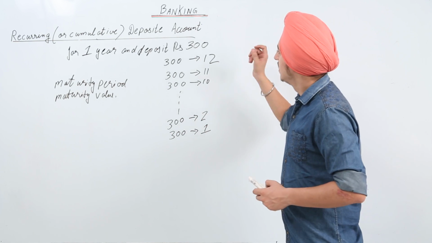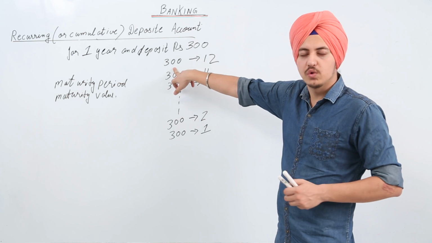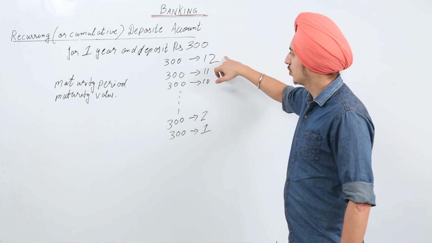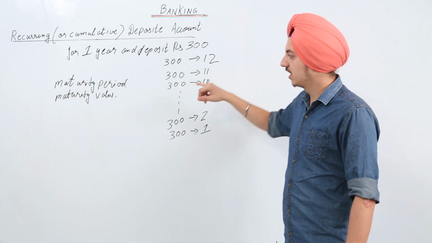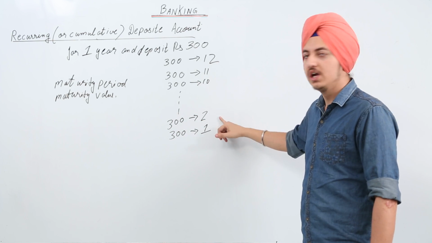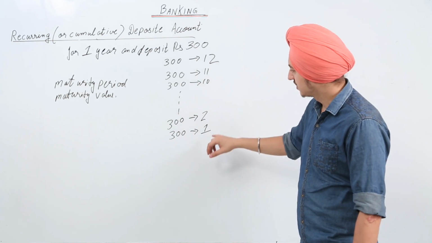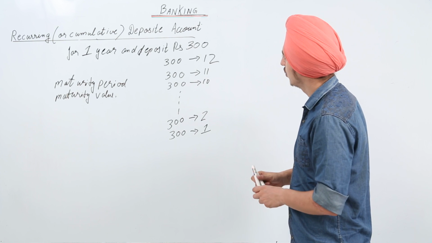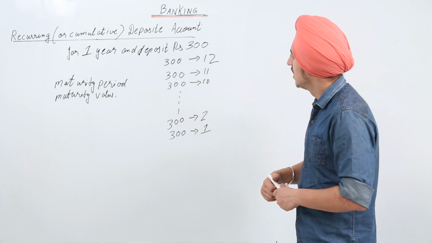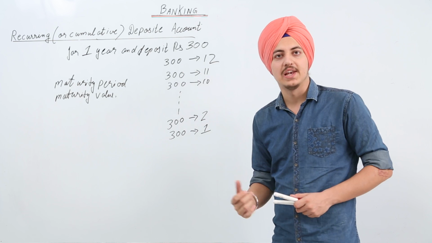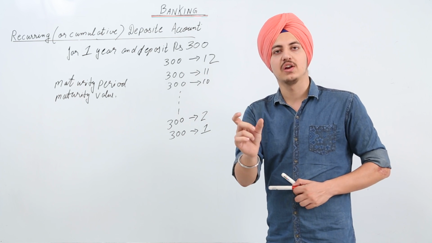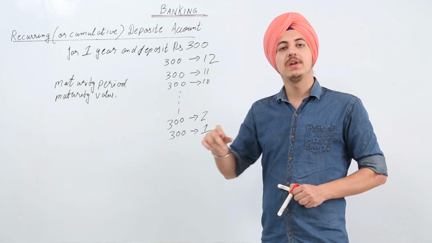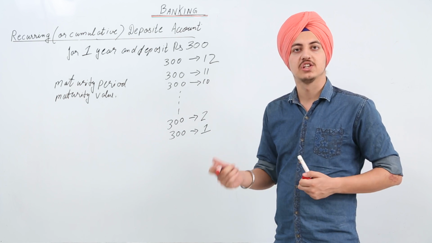So on rupees 300, there will be interest for 12 months. On the next rupees 300, there will be interest for 11 months, and so on. On the last 300 rupees deposited, there will be interest for 1 month. So the total interest would be on how much value? If we calculate the interest for 1 month, how many months do we have to calculate this interest for?